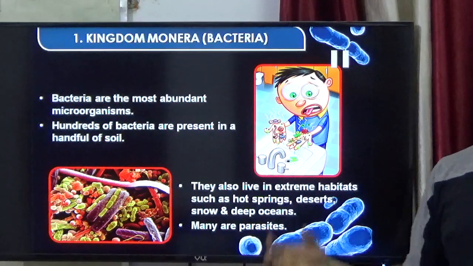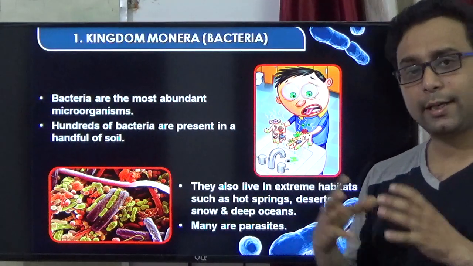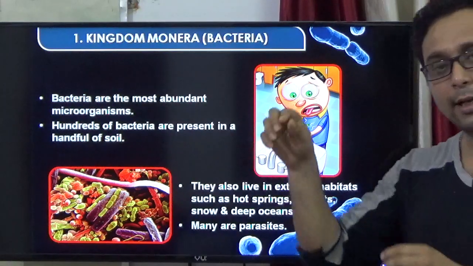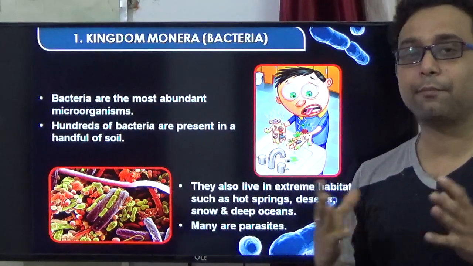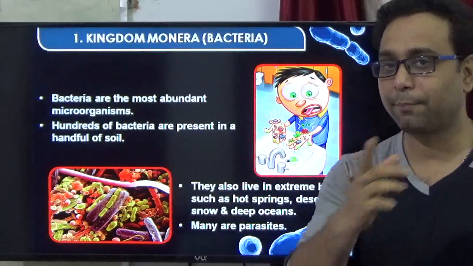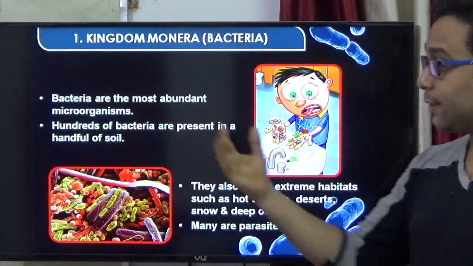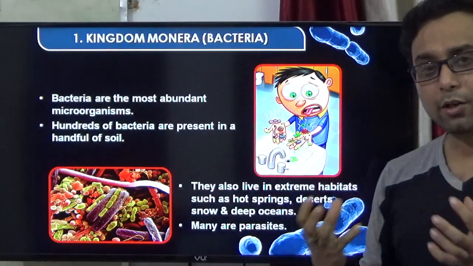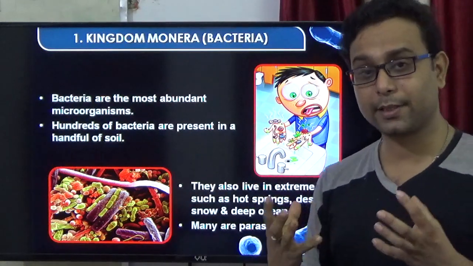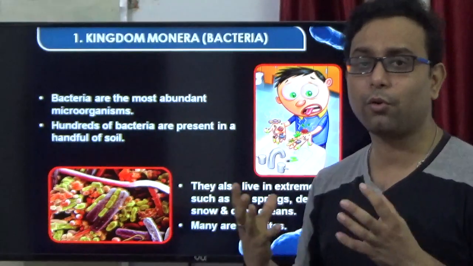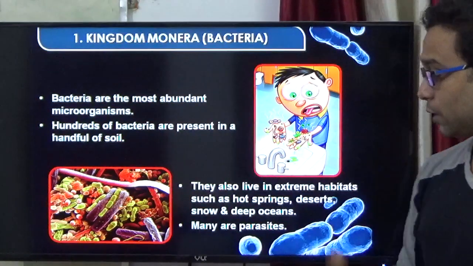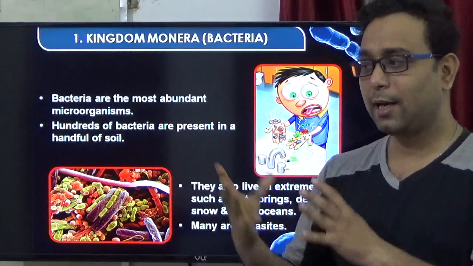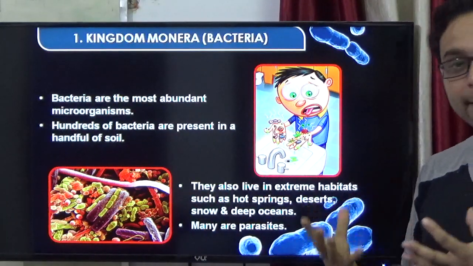Bacteria are the most abundant microorganisms. They are present everywhere, like in your mouth, your body, your intestine. There are hundreds of bacteria in a handful of soil; you cannot imagine their presence, they are present in such huge numbers. They also live in extreme habitats, not only comfortable situations, like where a volcanic eruption is happening.